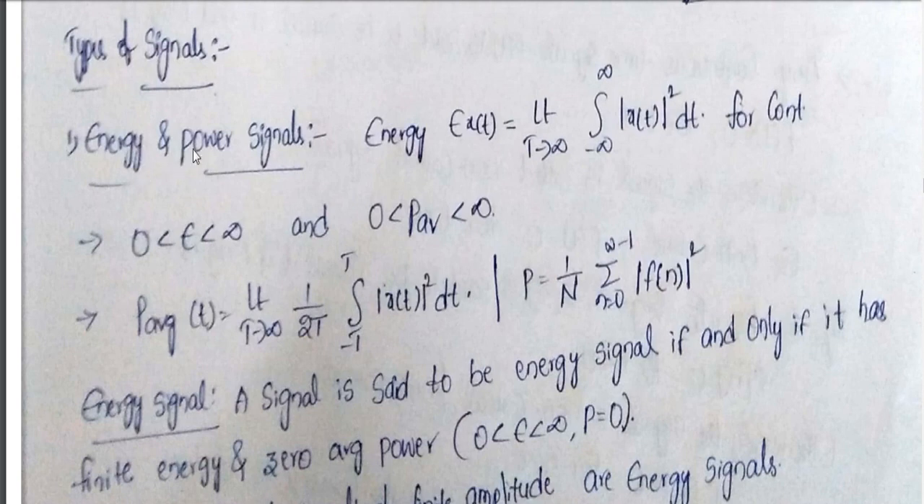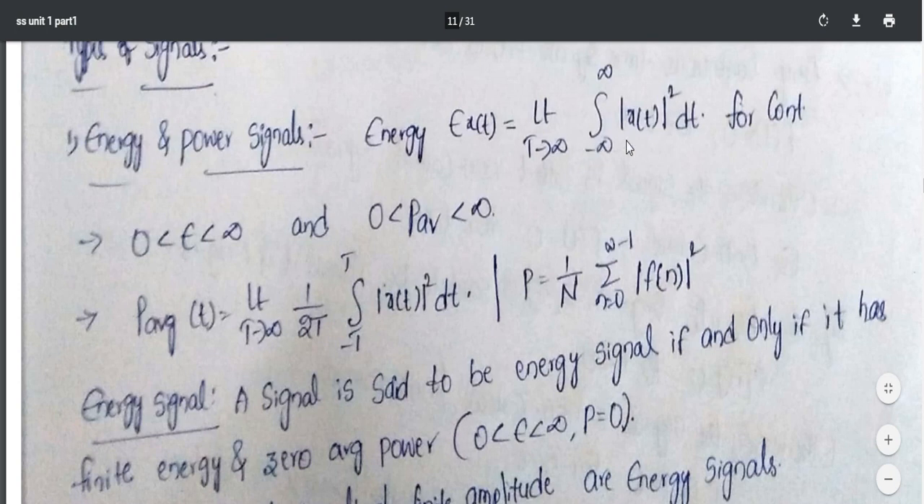First one is energy and power signal. Energy signal is defined with this formula: limit t tends to infinity, integral from minus infinity to infinity, mod x of t whole square dt. What is this mod x of t whole square? x of t means the input signal we have considered, and mod square means we are considering its amplitude square. So for a defined duration of time, I am calculating all its amplitude squares so that I can estimate the energy of the input signal.